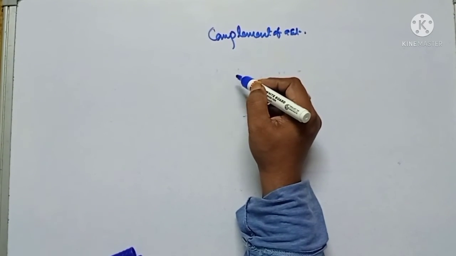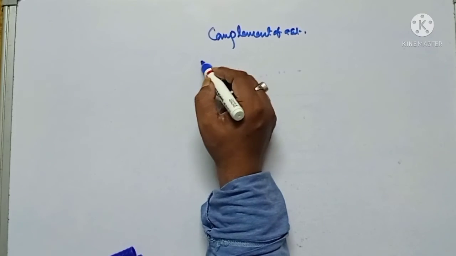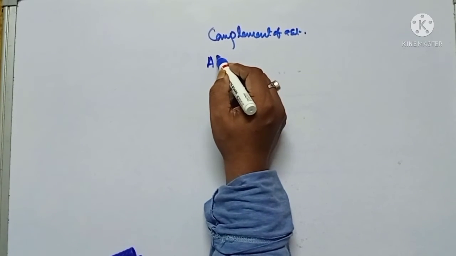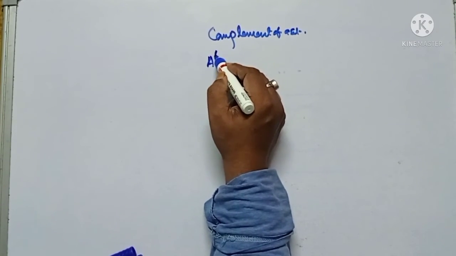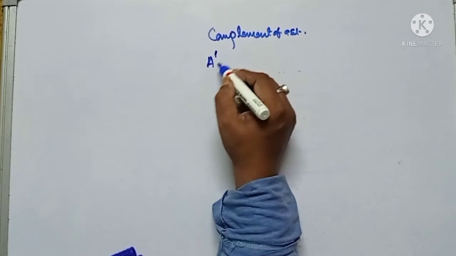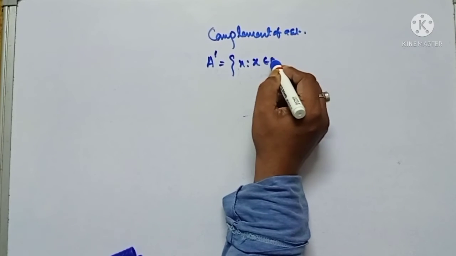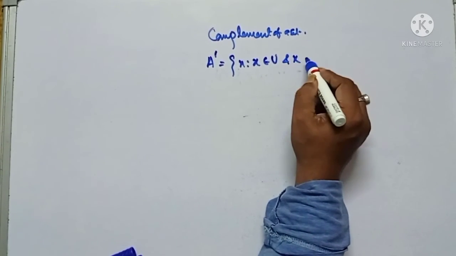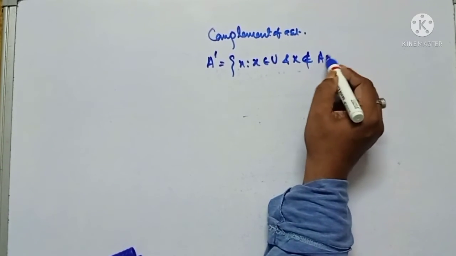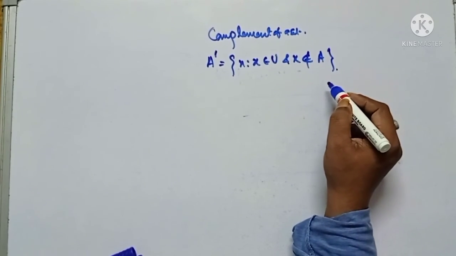Let me first of all write the definition. It is represented as A dash, or A complement, and it is equal to the set of x such that x belongs to U and x does not belong to A. This is the definition.